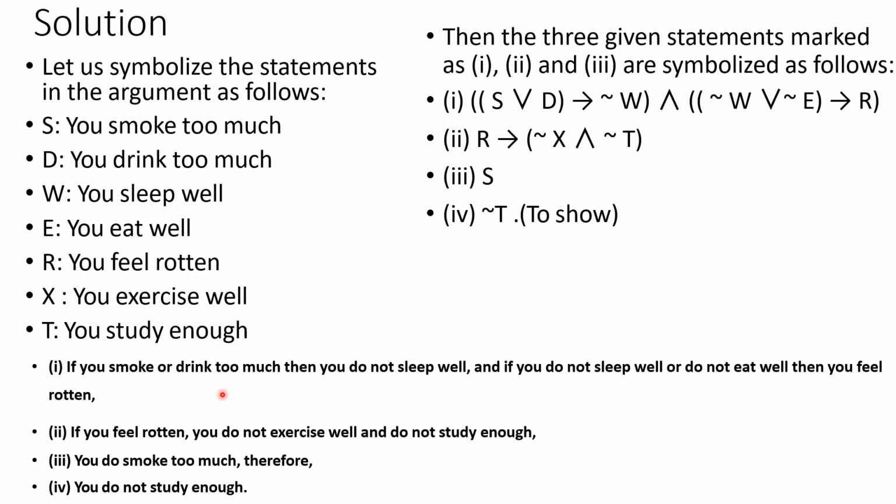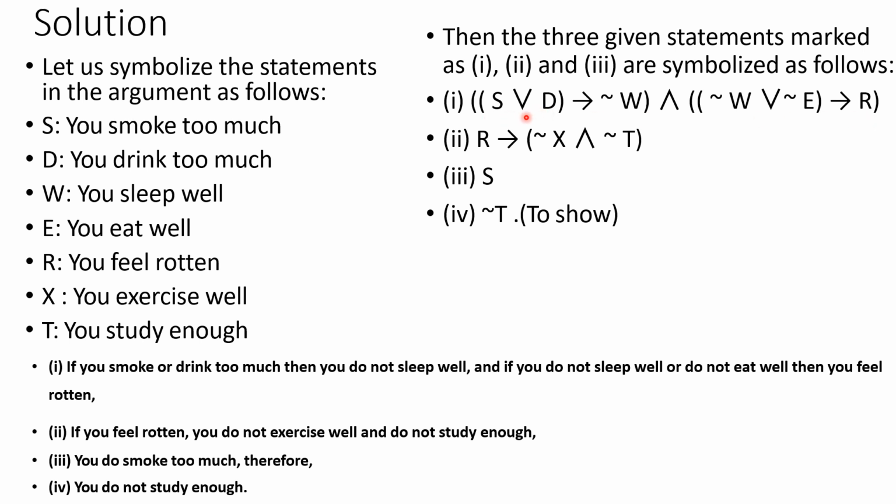So first one, if you smoke or drink, so I can write S or D, much, then you do not sleep well. So that implies not sleep well, so not of W. Then if you do not sleep well, so not of W, or do not eat well, so not of E, then that implies you feel rotten, so implies R.